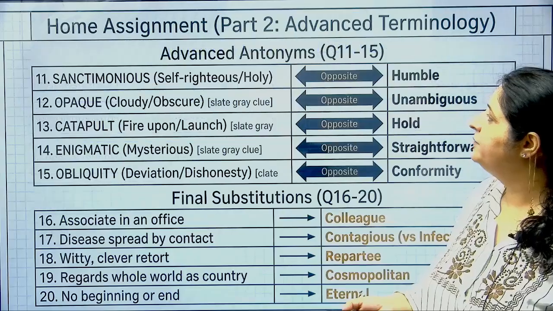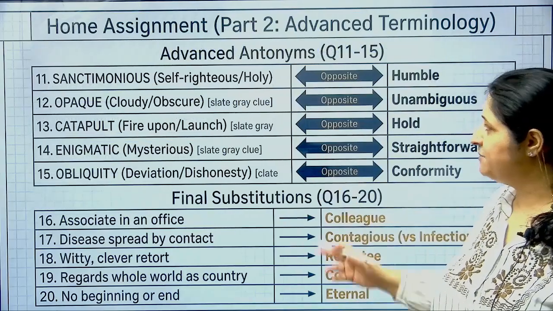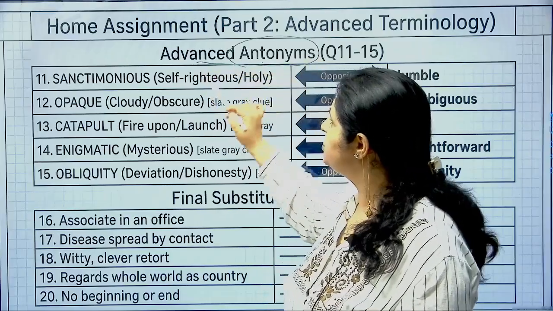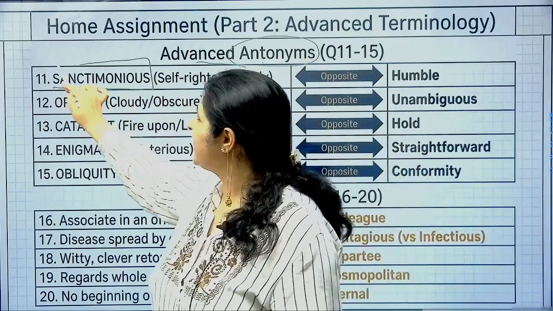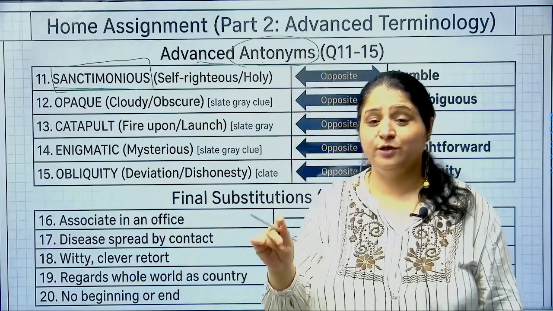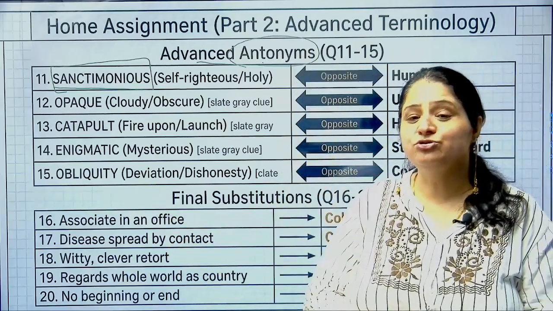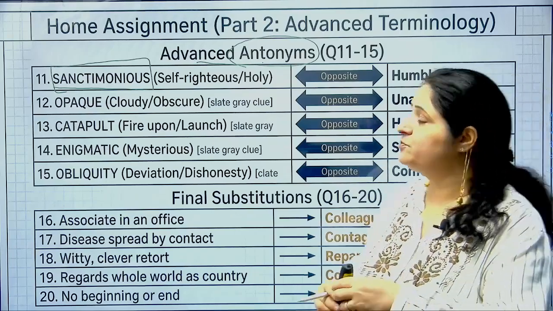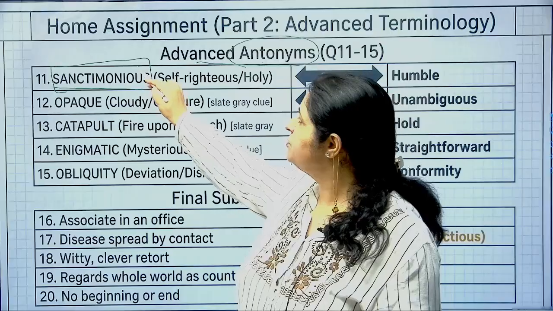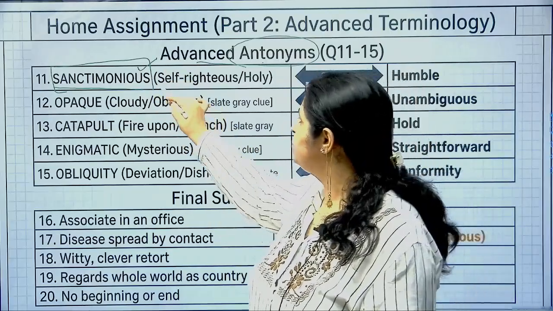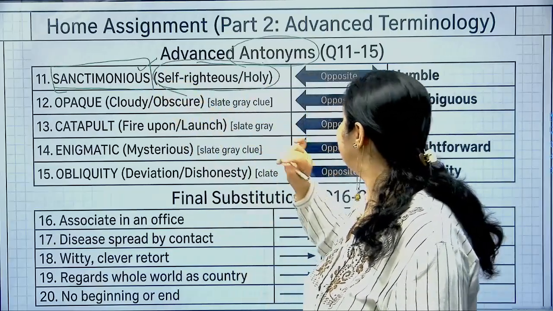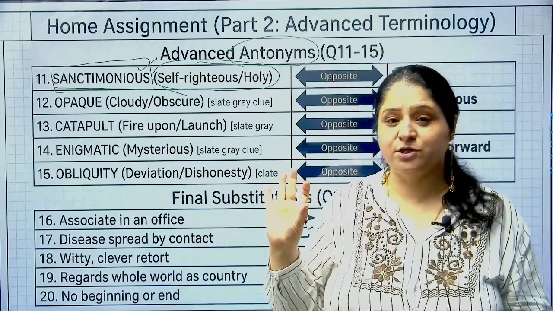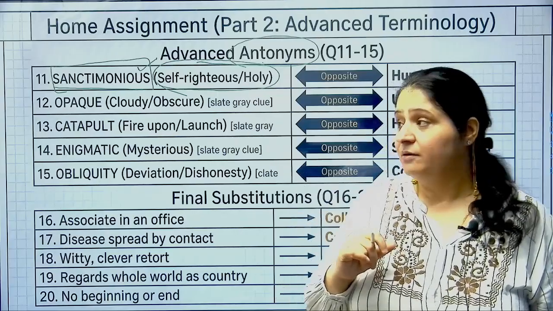So moving ahead, okay, now the second part of the home assignments, we will try to do this also. Now again we have to look for the antonyms of these words. Sanctimonious. Now look students, sanctimonious is a word in which you see sanctity, so many a time it happens that students relate this word with sanctity, and sanctity is a positive word, so they feel that sanctimonious is a positive word. Okay, but sanctimonious is not a positive word. If you look, it is a negative word, because sanctimonious means a self-righteous person. Self-righteous means one who puffs himself up, saying yes brother, I am very good, right. So it has a negative tinge in it, making sense.